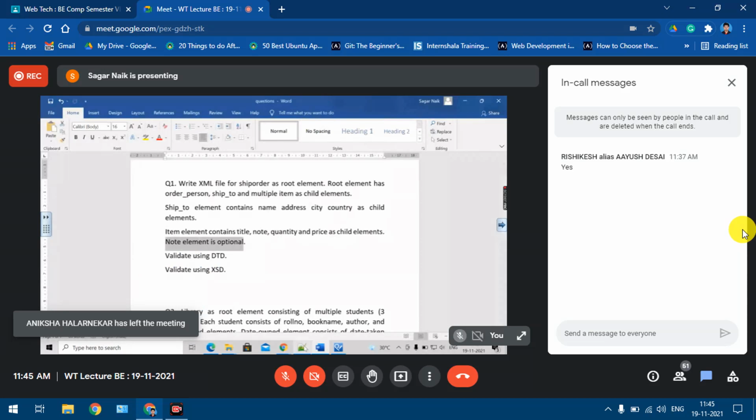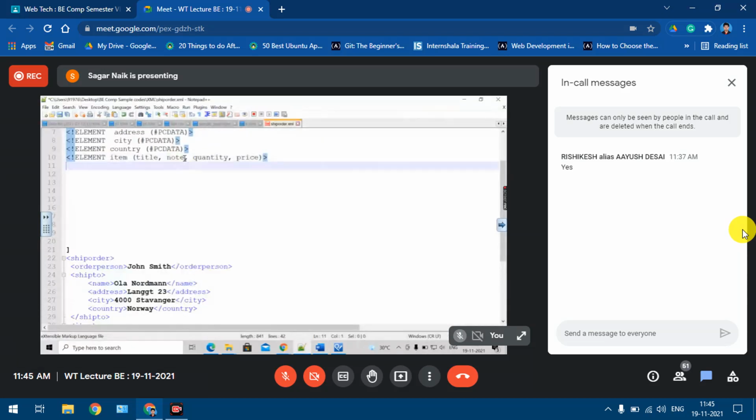Fine. Okay, but one point we had mentioned over there, that the note element is optional, right? So this note element is optional. So how do we put optional? I'll put a question mark. Okay, either it is there or it is not there, right?